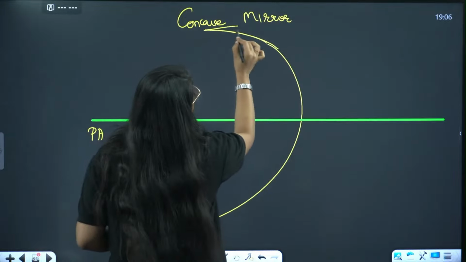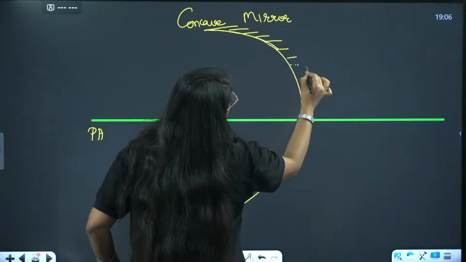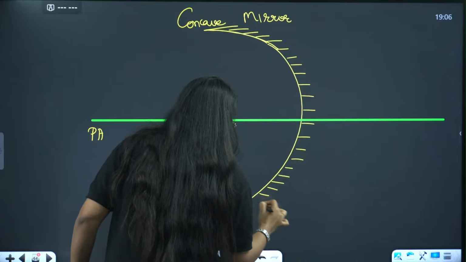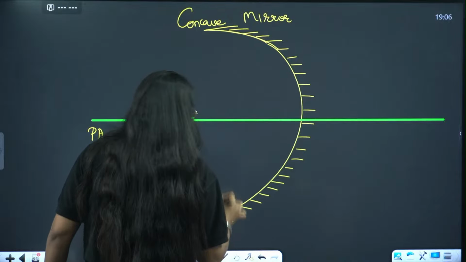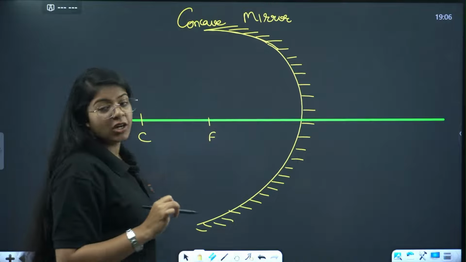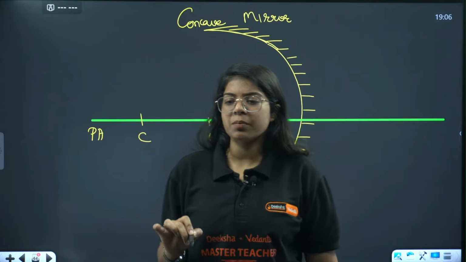Quickly tell me the 6 cases in which the object is placed. Focus, center of curvature. Quickly tell me.